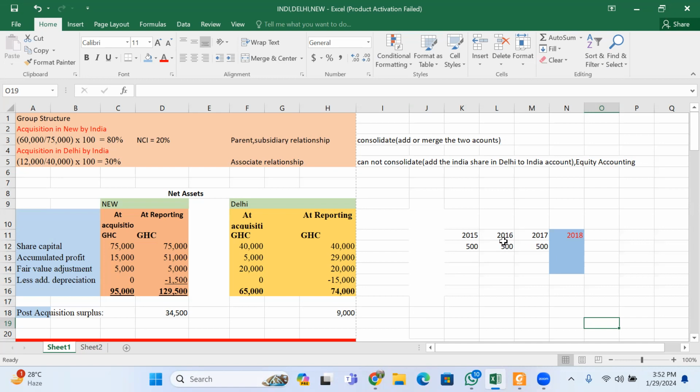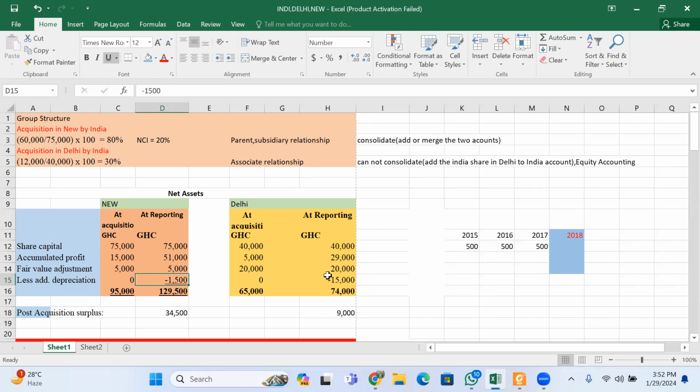So at the date of reporting, my total depreciation charge so far is 1,500. That is basically what they are talking about.